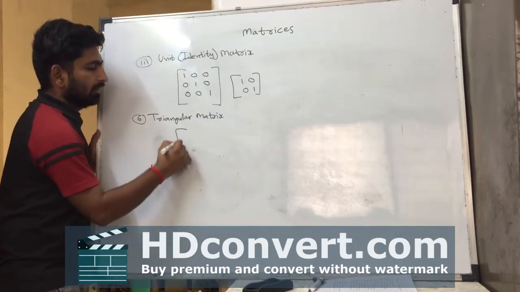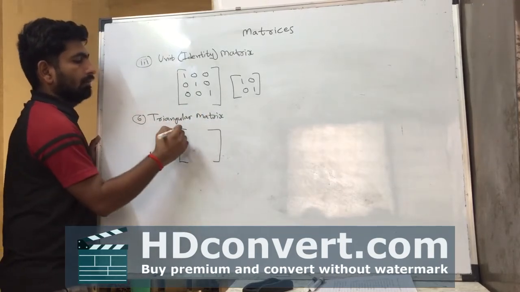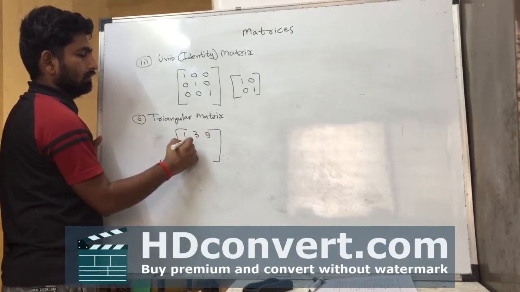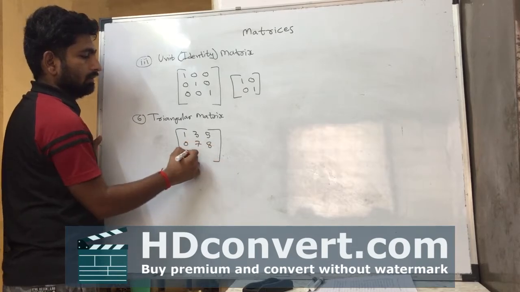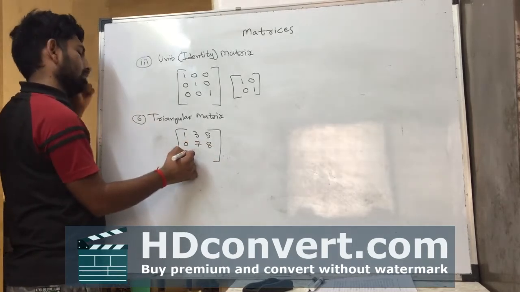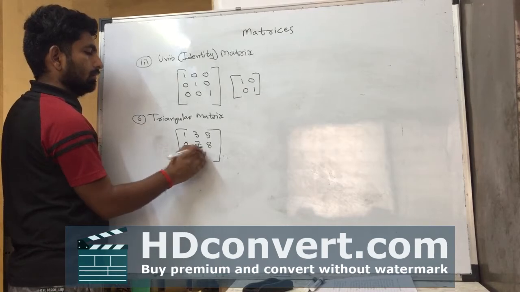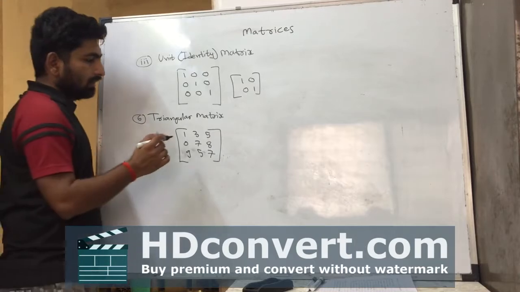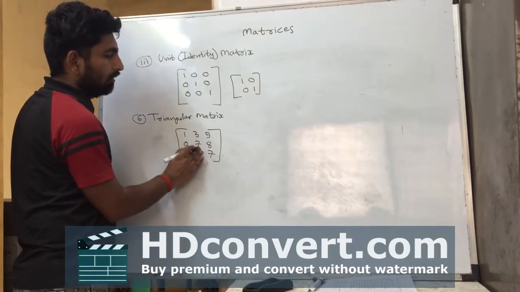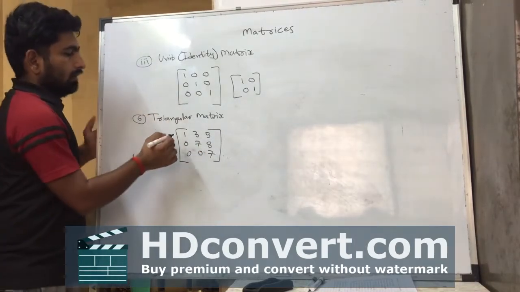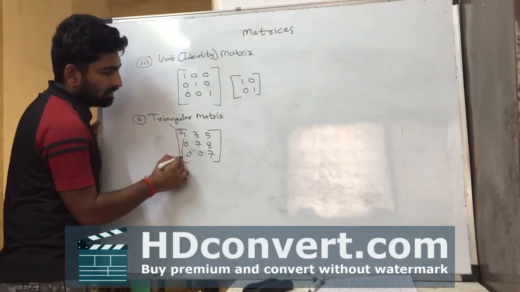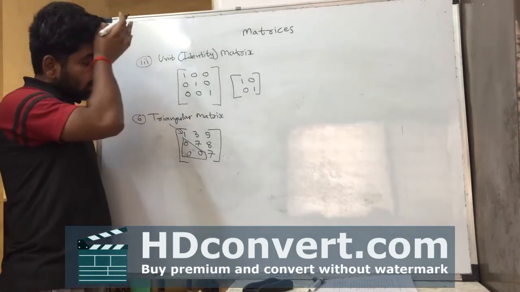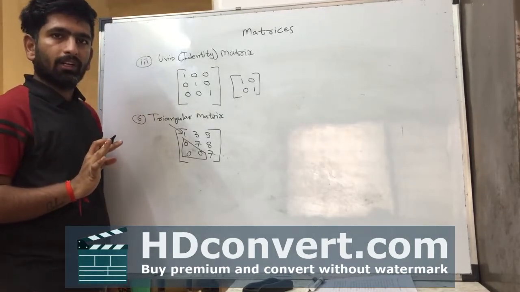In triangular matrix, we have only one side of the diagonal. One side of the diagonal we have zeros, and the other side of the diagonal we have numbers. That matrix is called the triangular matrix.